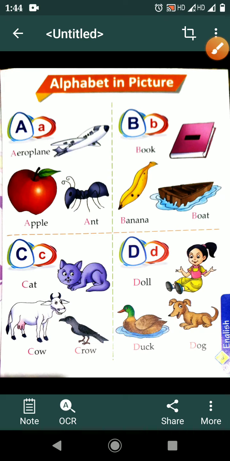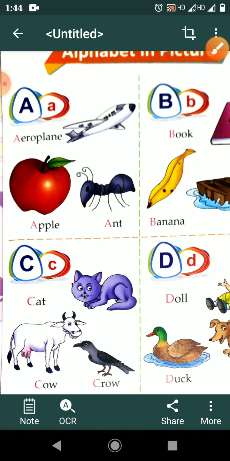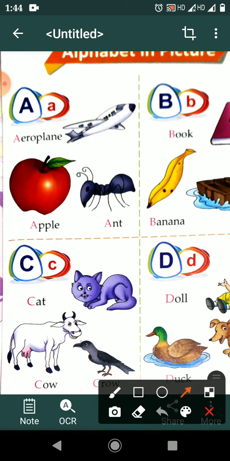First alphabet in pictures. Okay, look at this picture. Look, A for aeroplane. Where is aeroplane? This aeroplane. Okay, A for apple. Where is apple?